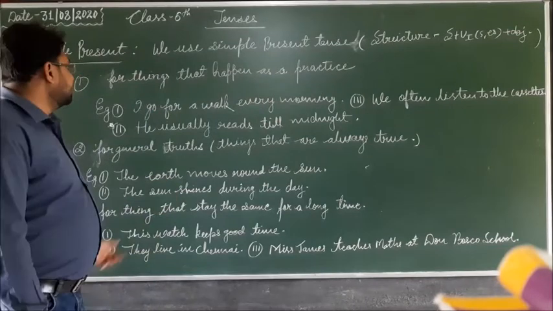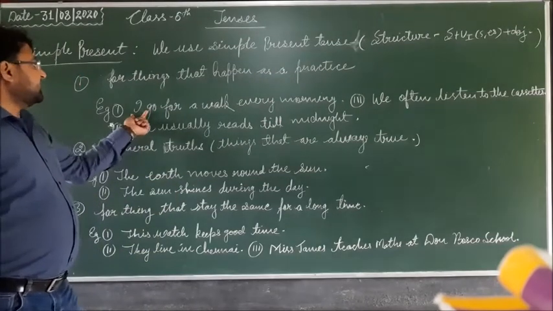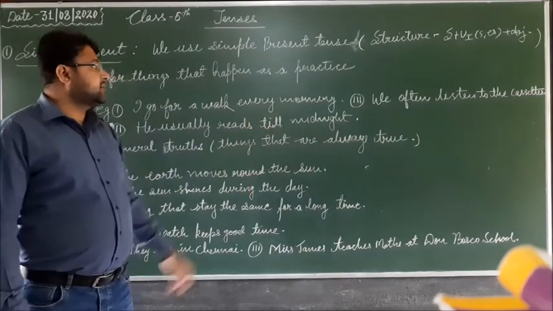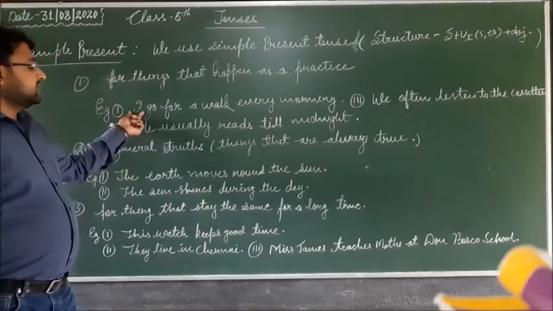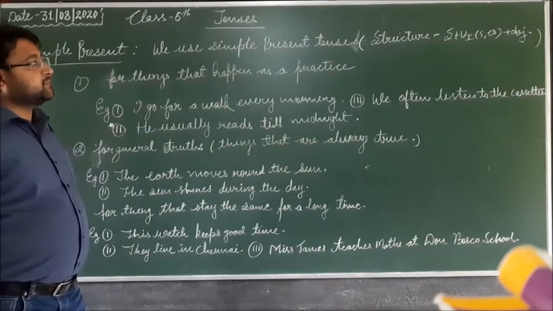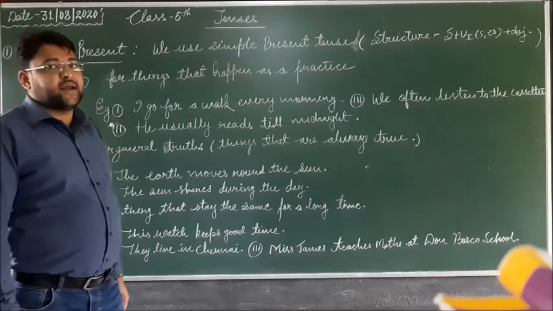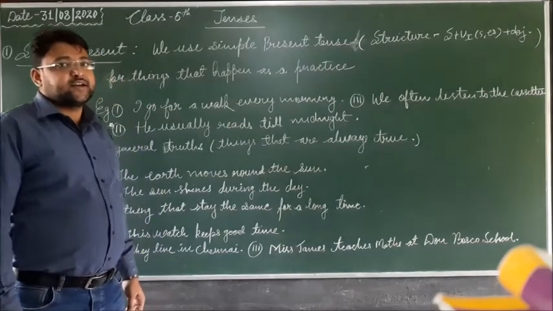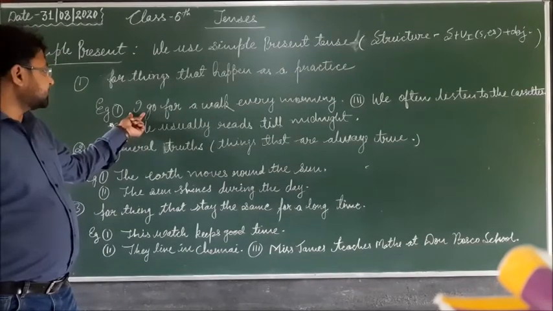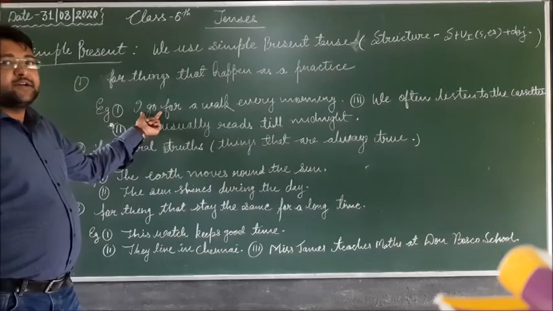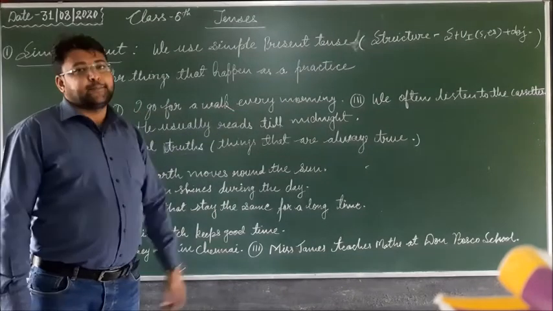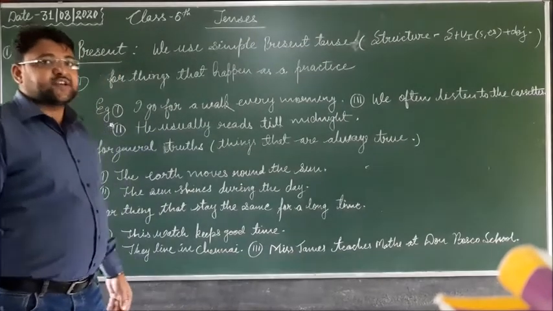According to the structure, you can see here subject and then verb first form, and then object is applied. Here the subject is first person singular, and I told you s or es goes with a third person singular subject. But this is not third person singular, it is first person singular. That's why the verb will be in its root form, and then the object will be applied in positive sentences.